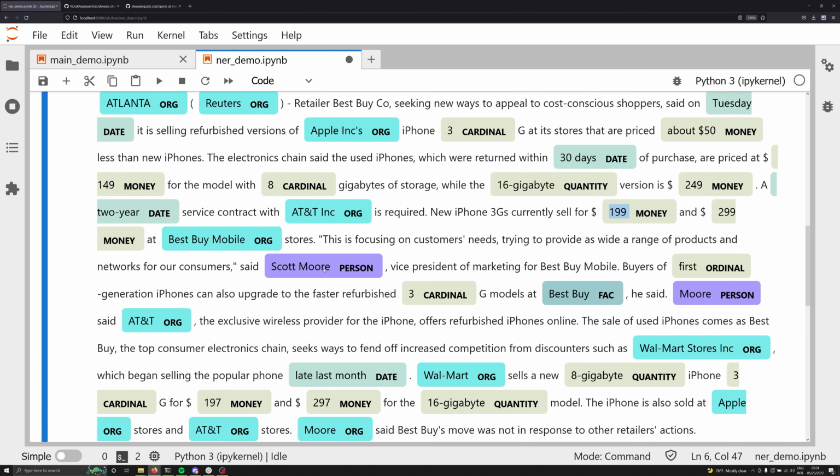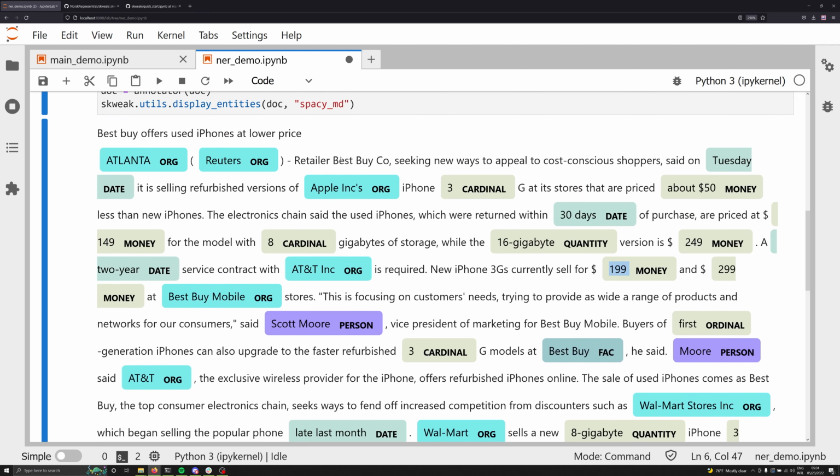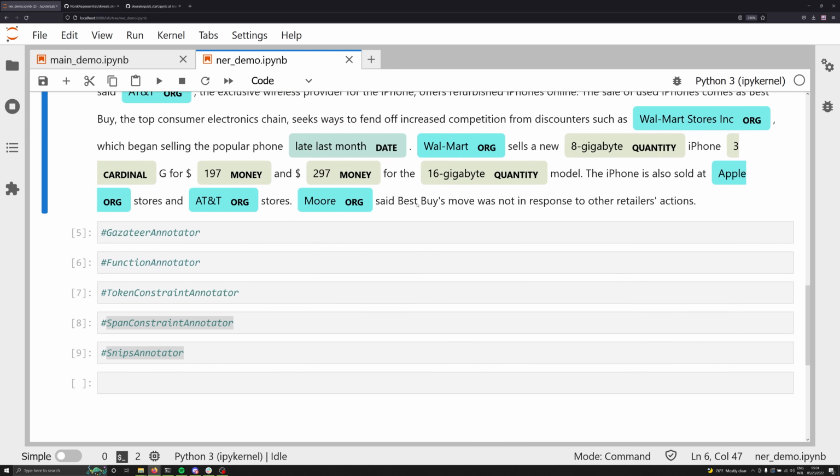What if, however, I wanted to do something a bit more robust and work with data that I already have to better classify certain organizations? Now, I noticed that Best Buy Co. right here, clearly an organization, a company, is misidentified because it is not listed. So it's a missed true positive. What we can do is we can use Skweak to improve this annotation by working with some of the other type of functioning labels that are pre-built for us, or annotators that are pre-built for us. So let's take a look at a couple of those to try to improve our result a bit more.